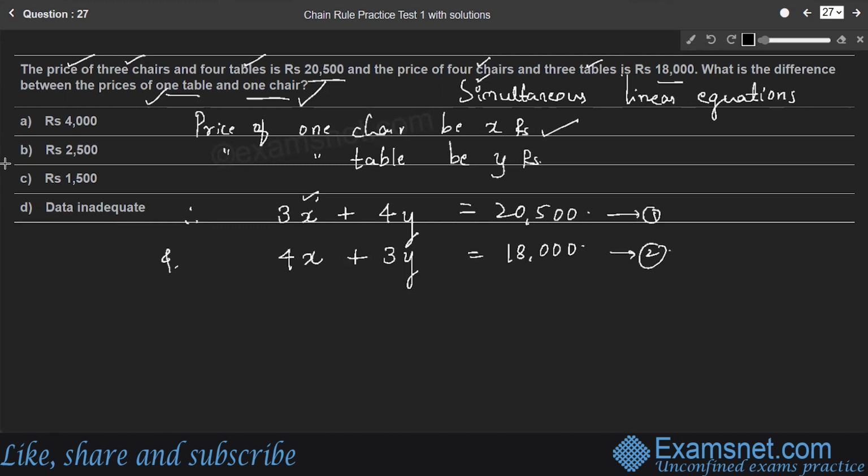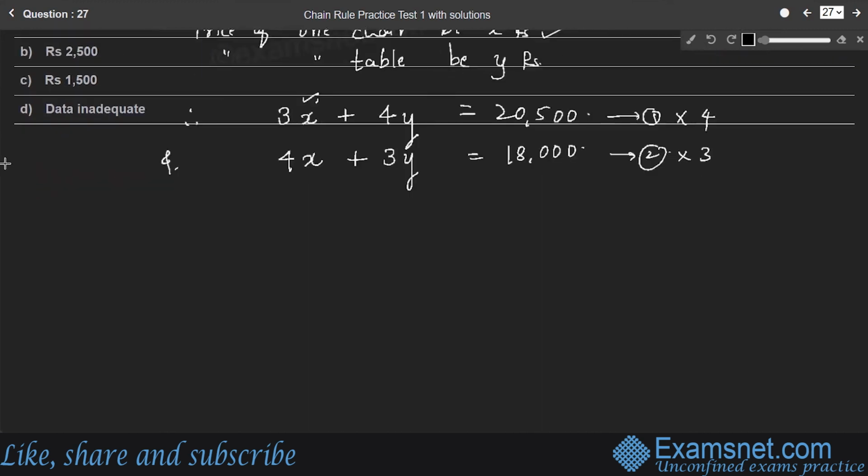For that, let us multiply the first equation by 4 and the second equation by 3. You will get the first equation as 12x plus 16y is equal to 5 into 4, 20, then 82,000 as RHS.